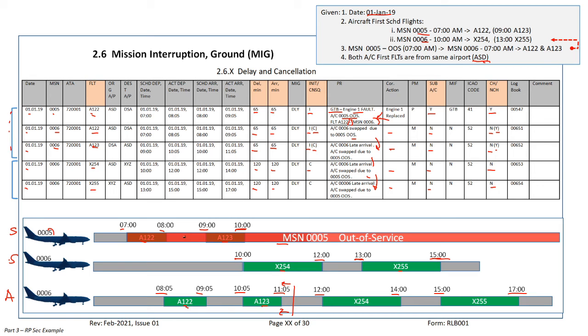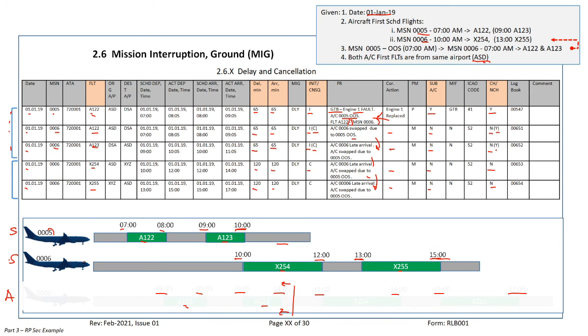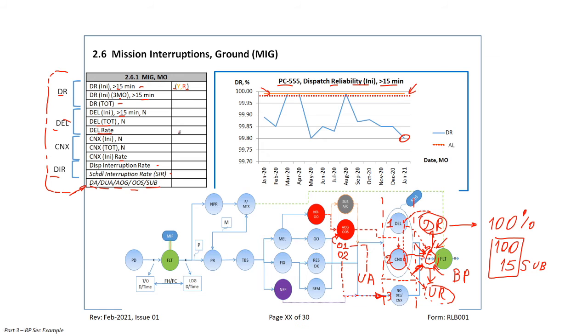And now comes the very interesting part. What we want to see, actually, based on all these 5 records, right? All these aircraft swapping, substitution. The question here is what we want to see in our summary table, in our summary section. We want to see only initial items. We want to see only total items. We want to see the consequential items, chargeable items, non-chargeable items. What do we want to see?